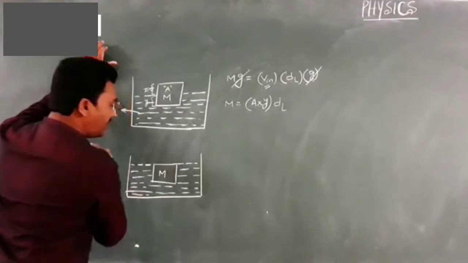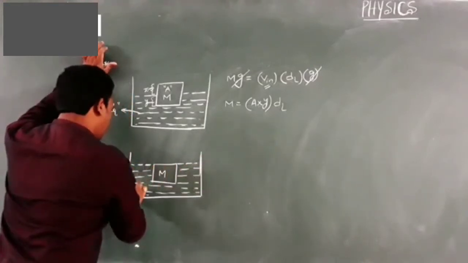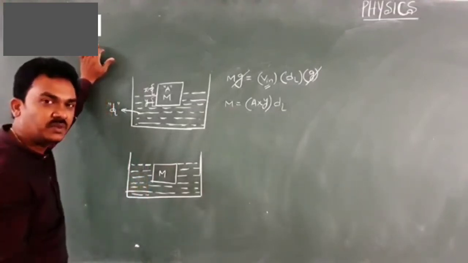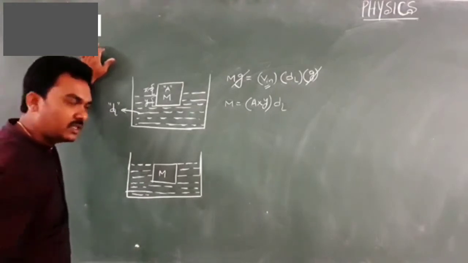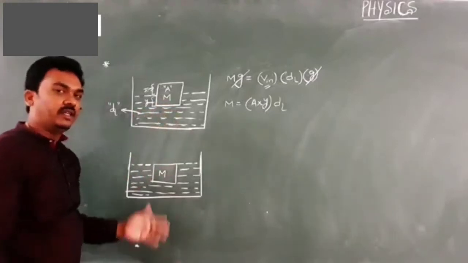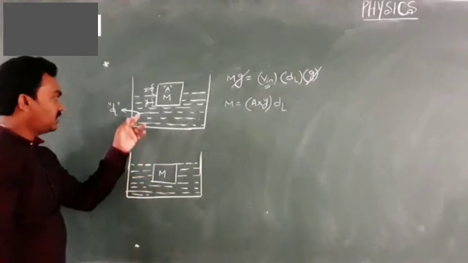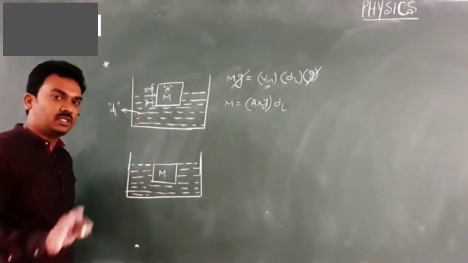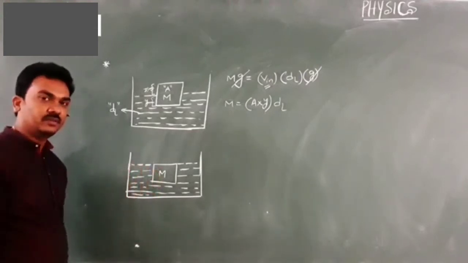I mean, I wish to make my wooden block just float in my liquid. Then what to do? You people may say, sir, take the density of the body equal to the density of the liquid, then it will happen. But the point is, in the same liquid, my body should just float, so that it is completely submerged.